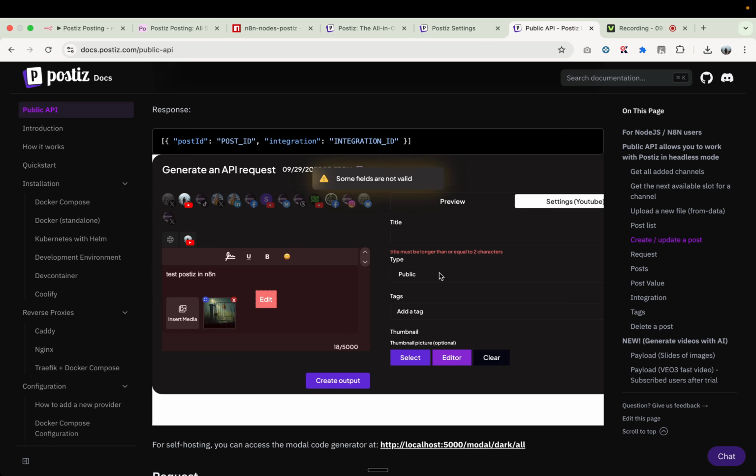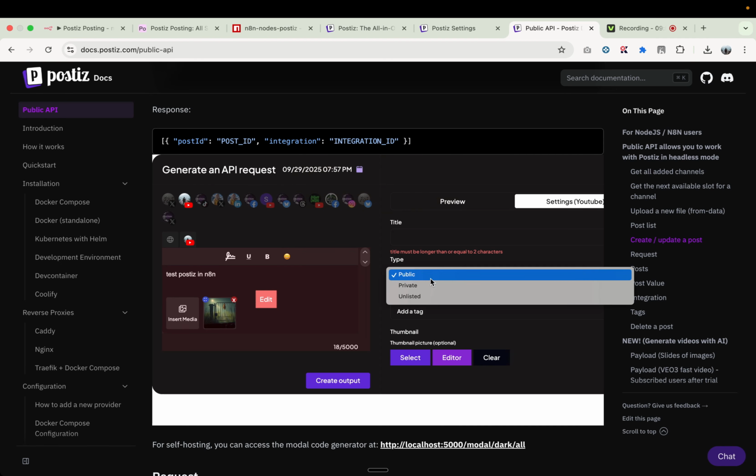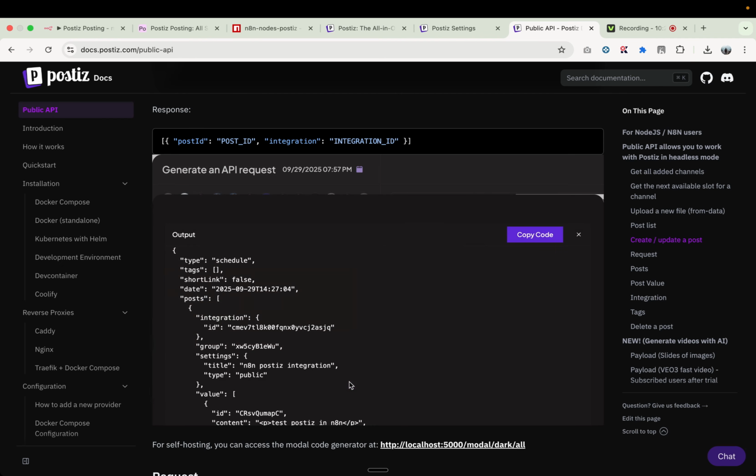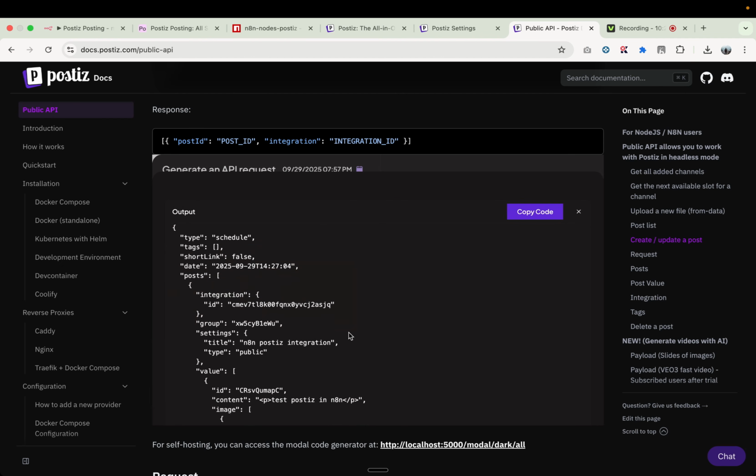Once you do this, you can select the settings as well. So you can select the type is public or private. You can write the name of the title. So n8n Postiz integration, let's say I put this title here. You can add a tag here. So these are the settings, you can customize them, and once you're comfortable with this or happy with the results, you can simply create an output. And once you do this, it auto generates all the code for you.